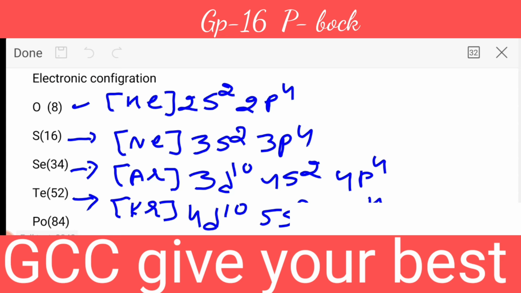Last one we have is polonium. You can see the difference between 52 and 84 is 32, so therefore there is an involvement of the f orbital.